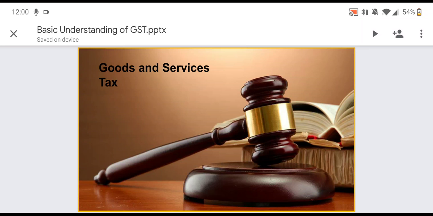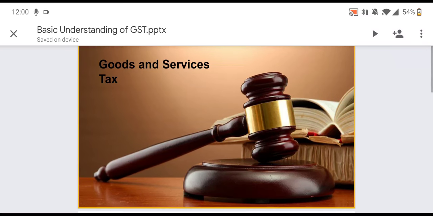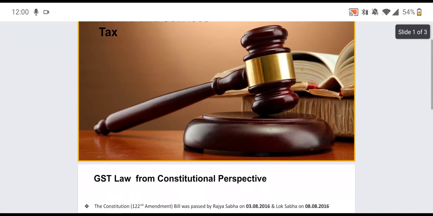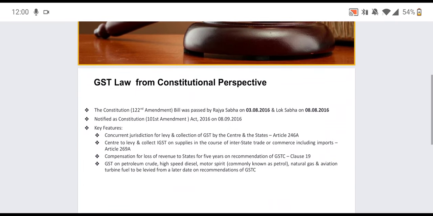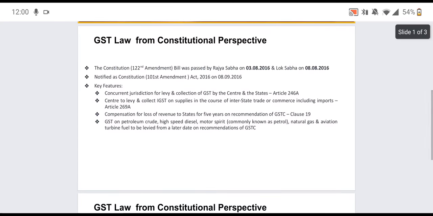So, let's begin with some constitutional background about goods and service tax. Why this act was introduced, when this was introduced and how it was introduced. So we will discuss some constitutional background on GST. So in 2016, the Constitution 122nd Amendment Bill was passed by Rajya Sabha and Lok Sabha. And in September 2016, it was constituted as Constitution 101 Amendment Act 2016.